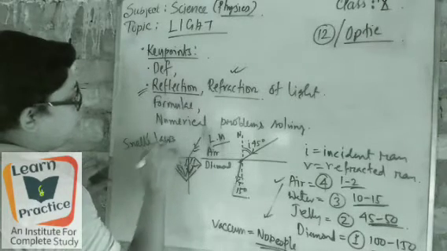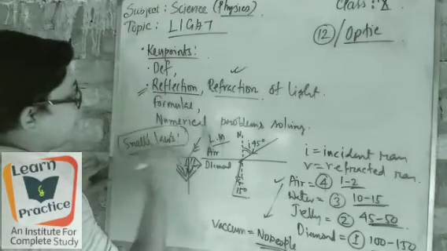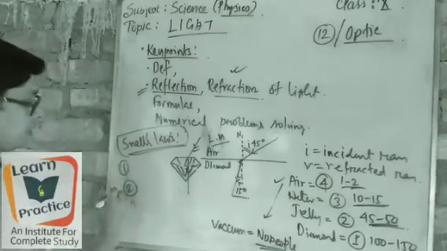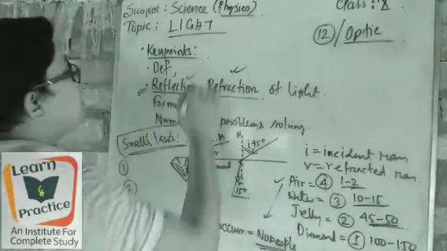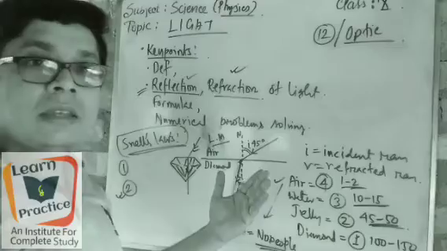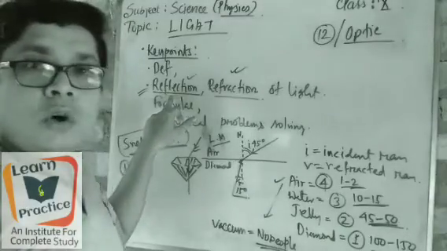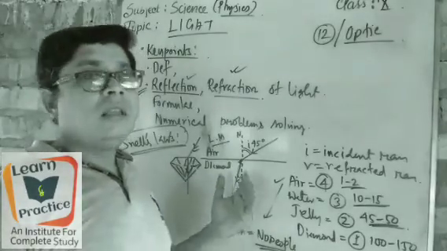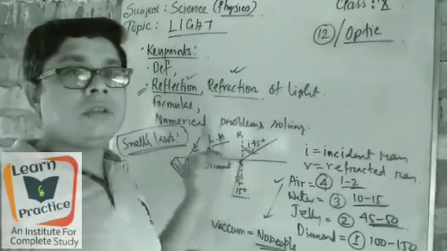Snell's laws are based on the refraction of light, where laws number 1 and 2 are present. Law number 2 is almost the same as law number 2 of reflection of light, but there it is reflected, here it is refracted. In reflection law 2, we read that the incident ray, the normal, and the reflected ray meet at the same point on a plane.